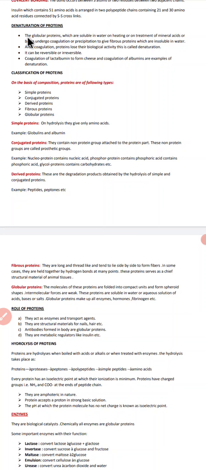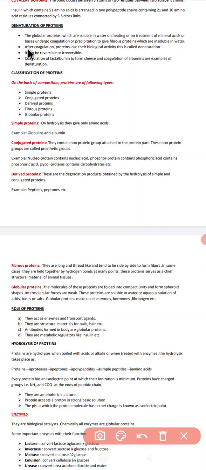I'm repeating it once again, the globular proteins which are soluble in water. Now, these proteins which are water soluble, when they are heated or treated with mineral acids or bases, they undergo what is called coagulation or precipitation to give fibrous proteins which are insoluble in water. After coagulation, proteins lose their biological activity. This is called denaturation of the protein.